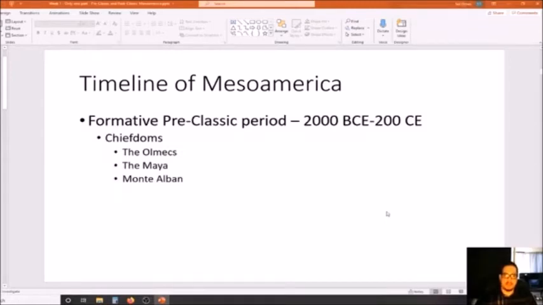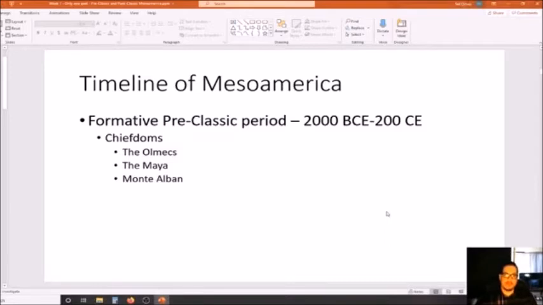Now this period goes from 2000 BCE all the way into the Common Era, 200 CE. If you're not familiar with those terms BCE and CE, BCE means before the Common Era and CE means Common Era. It used to be known as BC and AD, but now we use the terms BCE and CE. So if you hear me using those terms, that's what they mean. Okay, so the formative pre-classic period. This is where you start to see the beginnings of what would later become the classic civilizations of Mesoamerica.